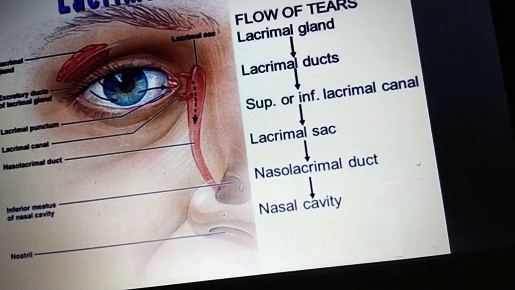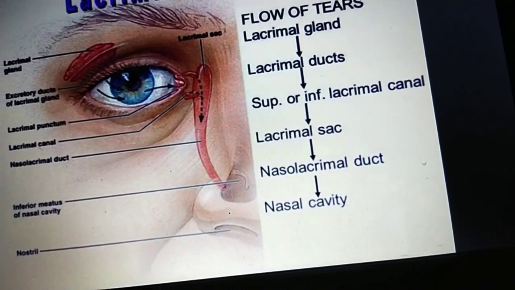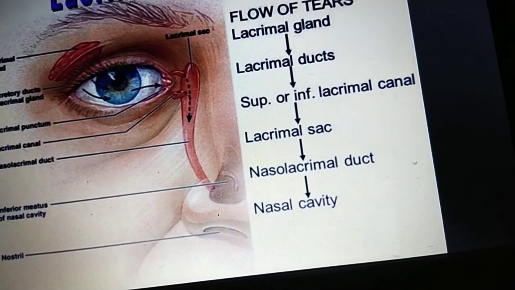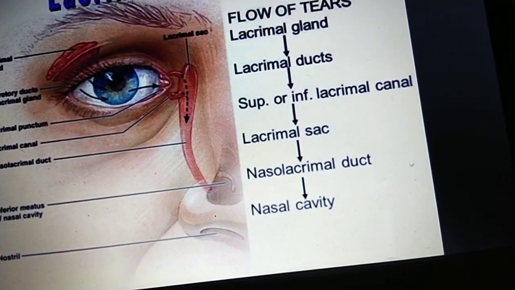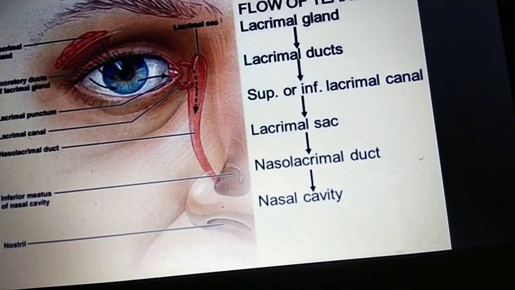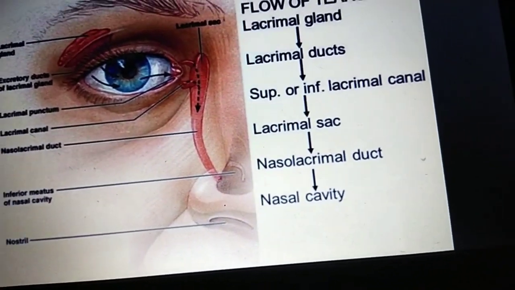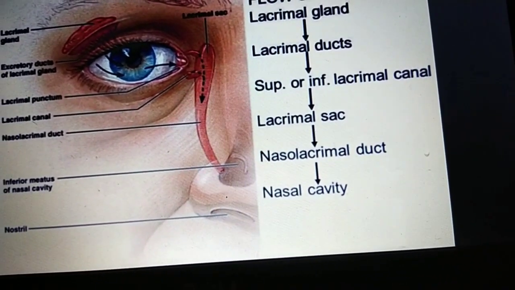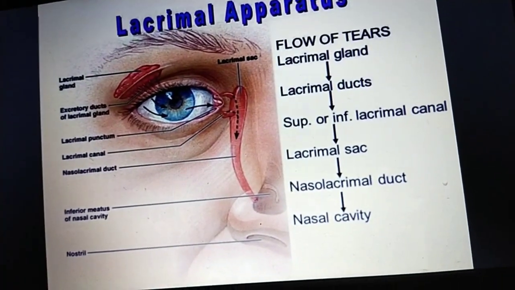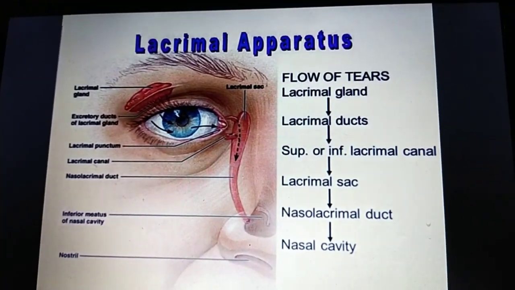Okay, lacrimal gland to the excretory duct of the lacrimal gland, to the lacrimal punctum, punctum to the canal, to the sac, to the nasolacrimal duct, to the inferior meatus of the nasal cavity. Here it is mixed with the mucous membrane and forms the running nose. Whenever you cry, some people suffer from the running nose because of this lacrimal apparatus. Can go for the next slide.